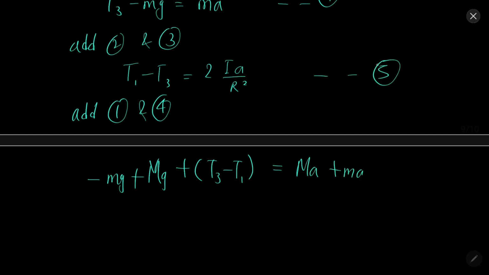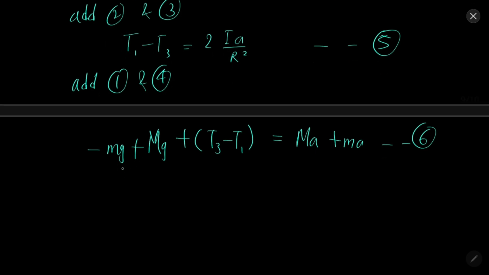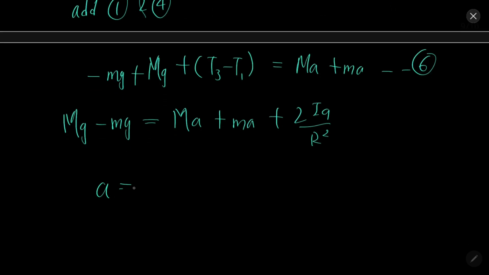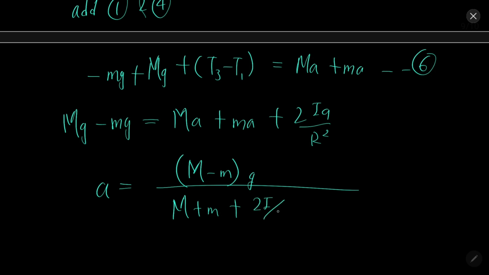Let this be 5, this be 6. Now substituting T3 minus T1, we will get Mg minus mg equal to ma plus Ma plus 2Ia over r square. So acceleration will be (M minus m) into g over (m plus M plus 2I over r square).